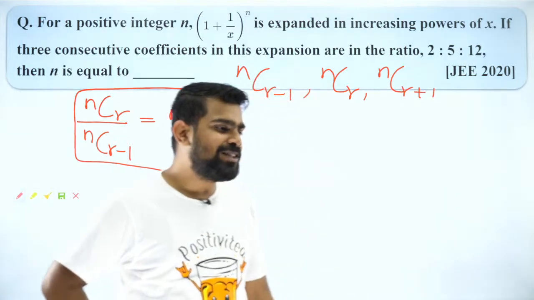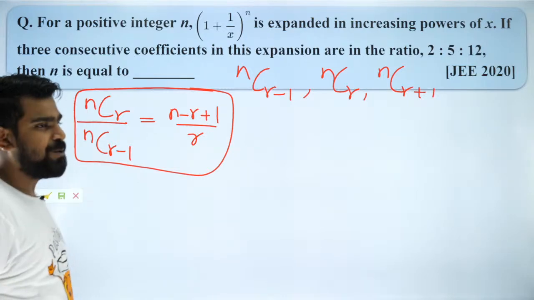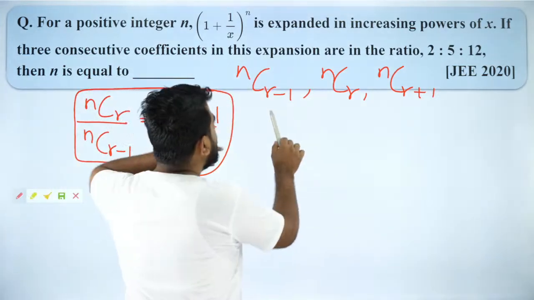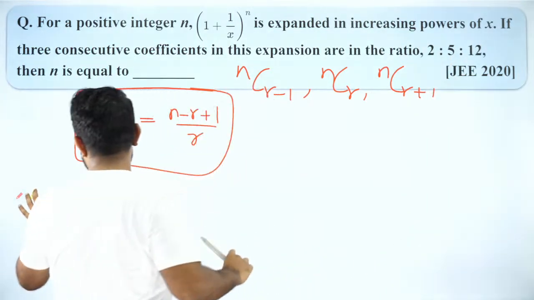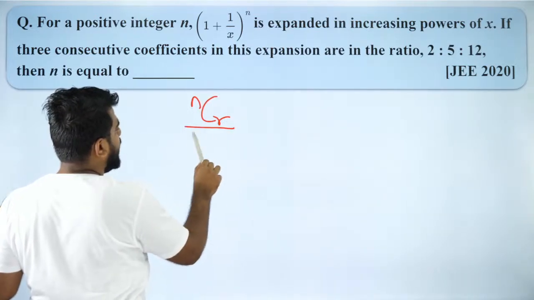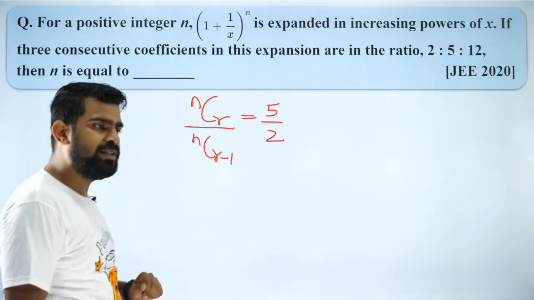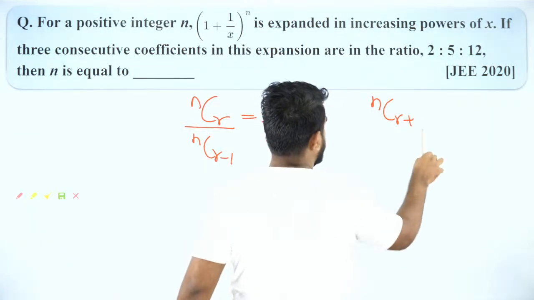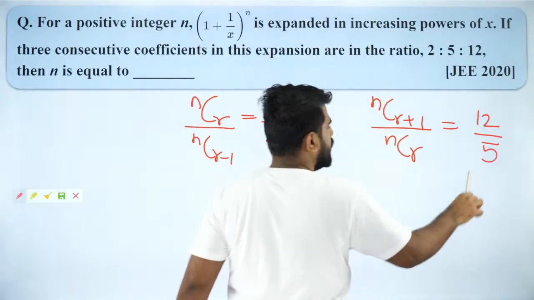Okay, chalo, let's solve this question, guys. We will try to solve this question and see how it is done. Listen very carefully. What do we have over here? I have the ratio of these three as 2:5:12. Look at this very carefully. Can I say nCr by nCr minus 1 is equal to 5/2? Are you guys cool with that? Everybody? And similarly, can I say nCr plus 1 by nCr is equal to 12/5? Yeah?